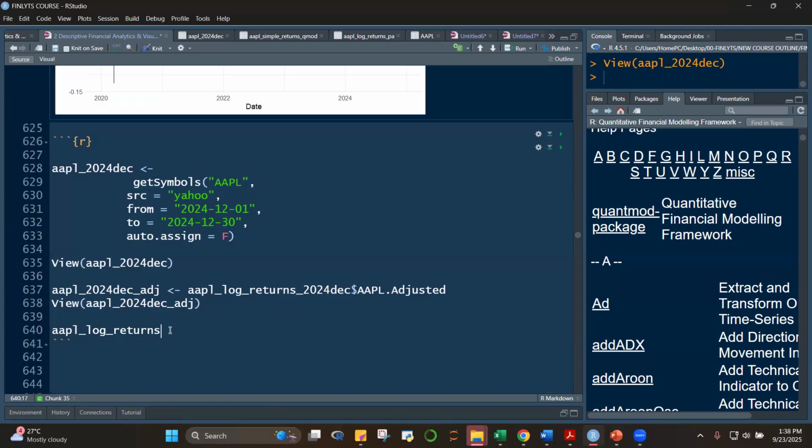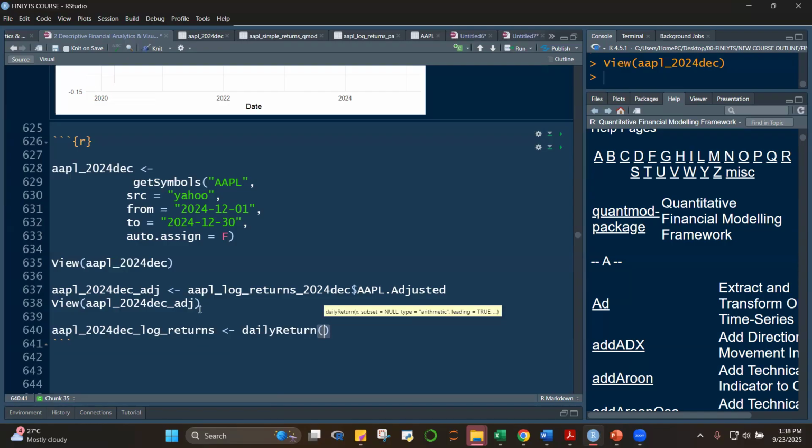Okay. And then we'll create the returns Apple 2024 December log returns. Getting so long, Alt minus. Then we'll just use daily return there.